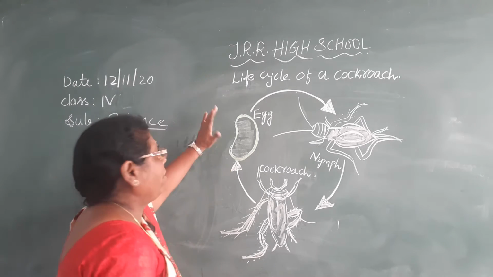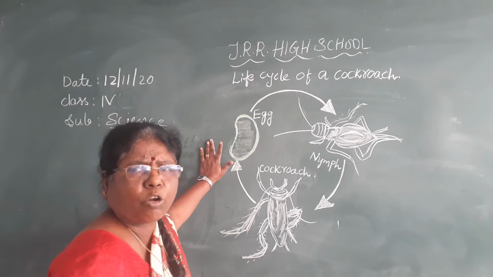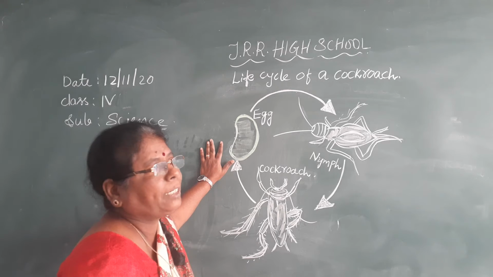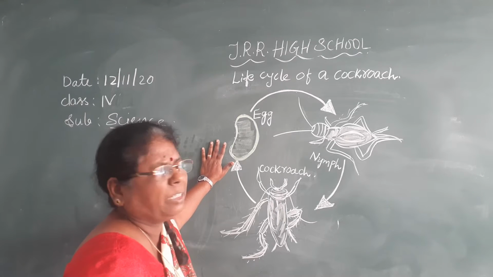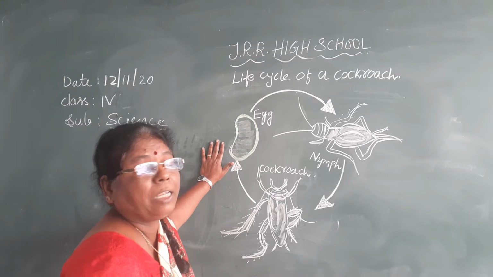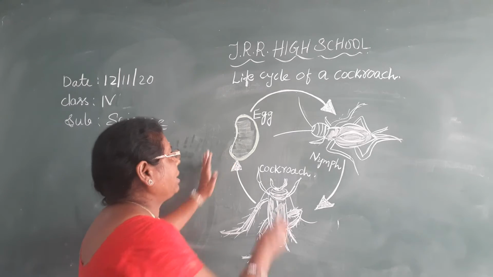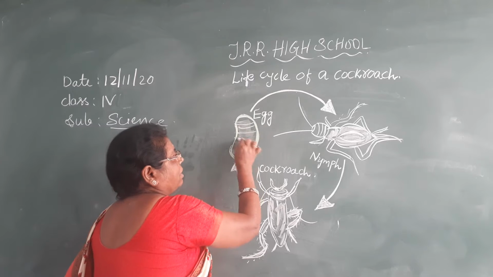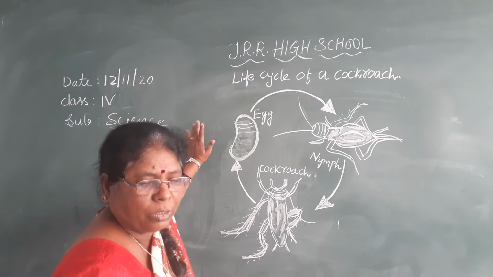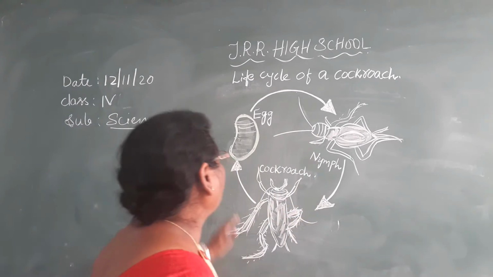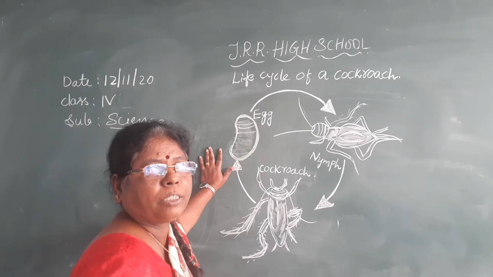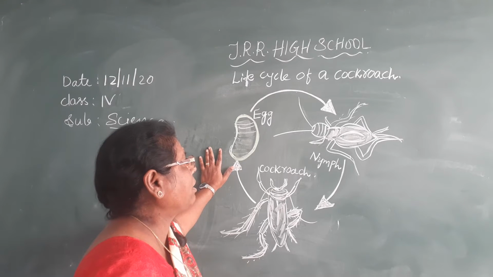Everyone knows where cockroaches live. It is a nocturnal insect which is active at night. It lives in dark places. During the daytime they will be in dark places. They lay eggs in clusters. This is the unborn stage of the cockroach.